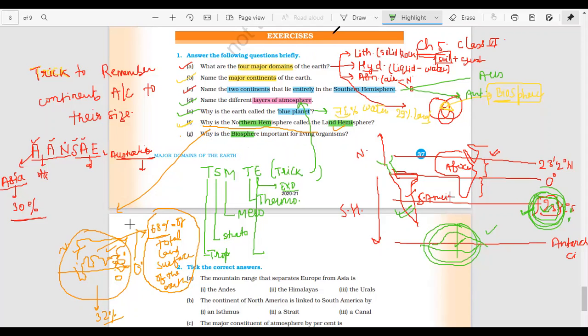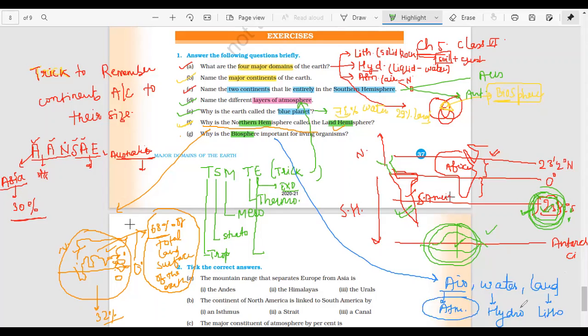अब लाइफ के लिए आपको क्या चाहिए? लाइफ के लिए तीन जो सबसे इंपॉर्टेंट चीज है वो क्या है? एयर, water and land. And this air means atmosphere, water means hydrosphere, and land is what? Lithosphere.